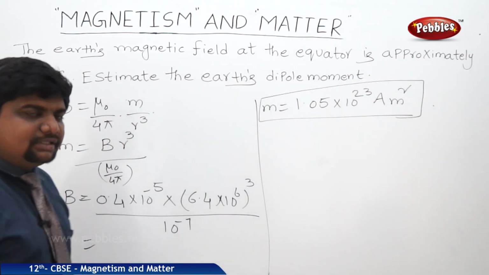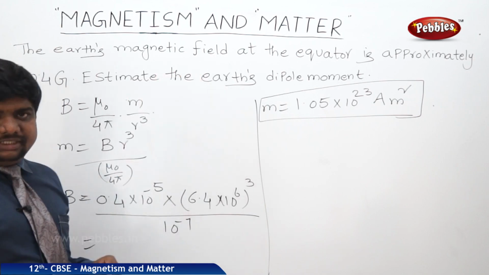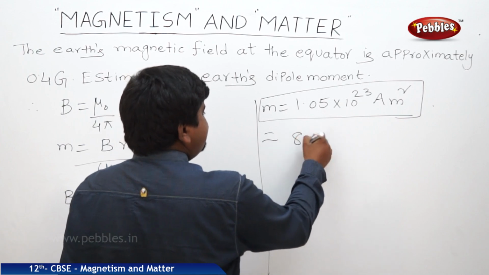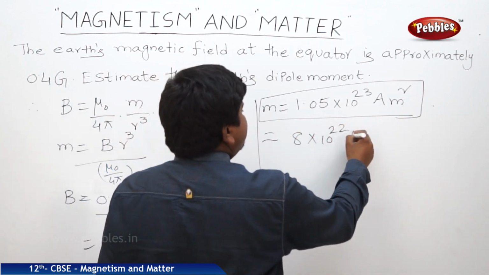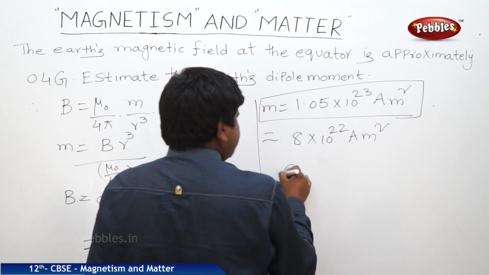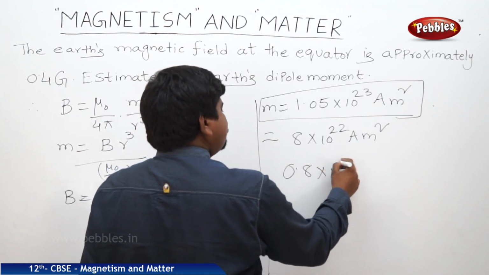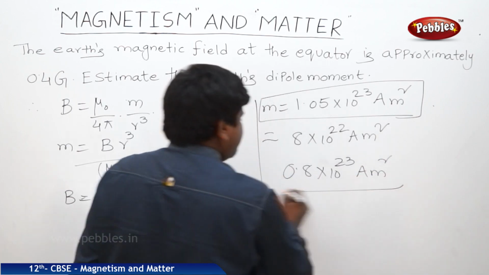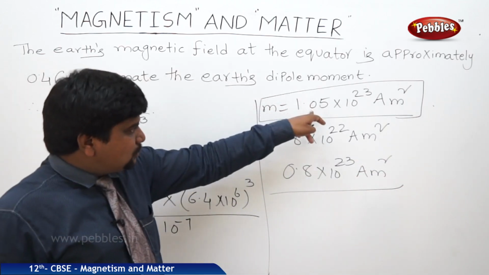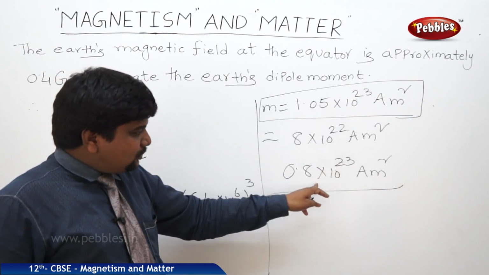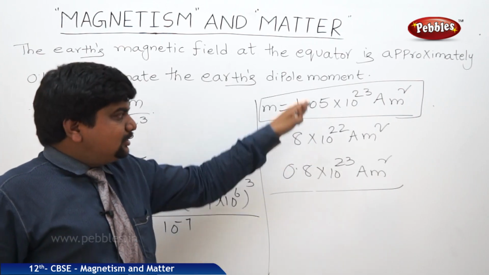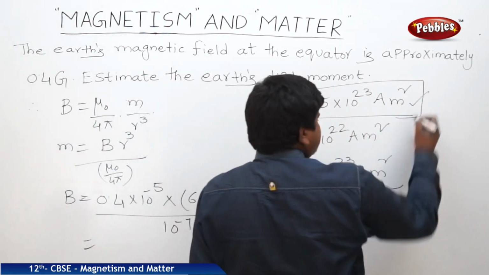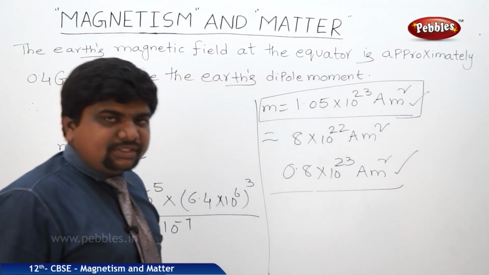So like this is the Earth's dipole moment. The actual value is close to 8 into 10 to the power of 22 ampere meter square, that means 0.8 into 10 to the power of 23 as the order. So the value which we got in the problem is close to the actual value of the Earth's dipole moment. That's why these values exist in the geographic note.